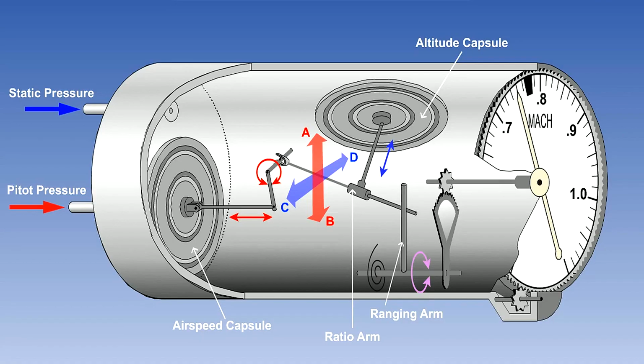We can see therefore that movement of the pointer results from the interrelationship of the pressures sent by both the airspeed capsule and the altitude capsule. And we can see that the sequence of the linkage movement is that the ratio arm moves the ranging arm, which in turn moves the pointer on the dial.